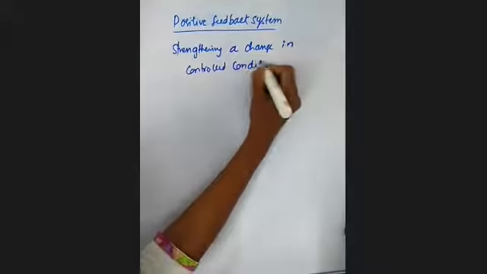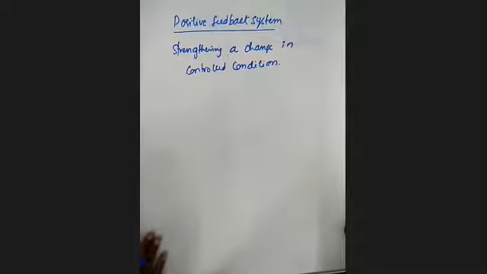A system that strengthens a change in the controlled condition is known as a positive feedback system. This positive feedback system is going to be continuous until there is an interruption. If there is no interruption, it continues continuously, and it stops whenever there is any interruption.